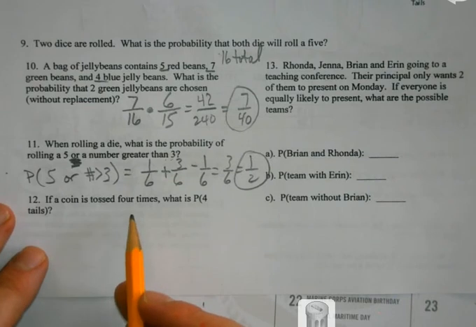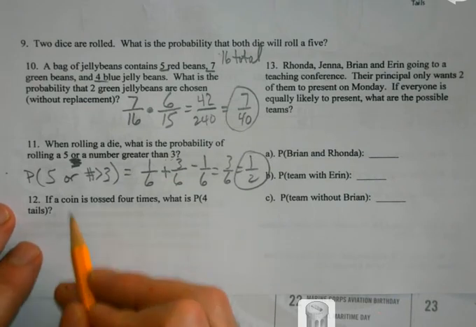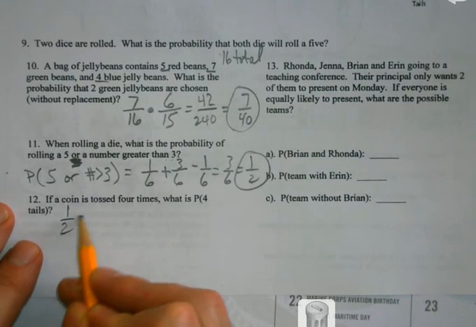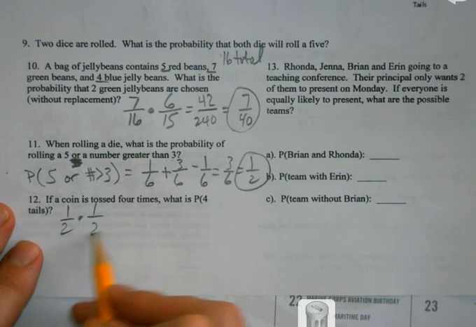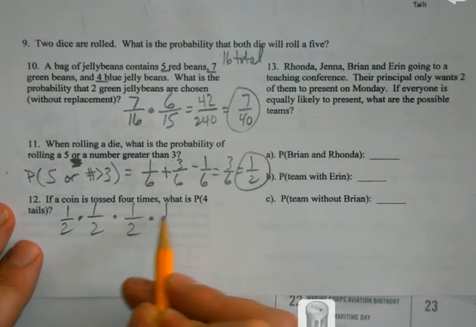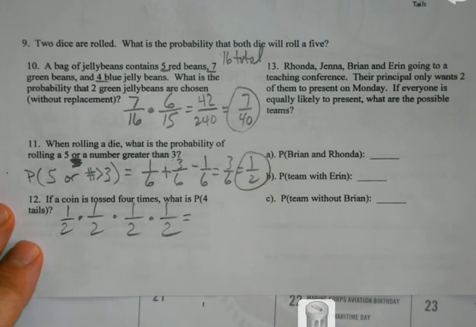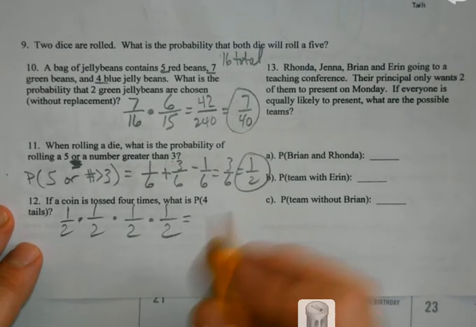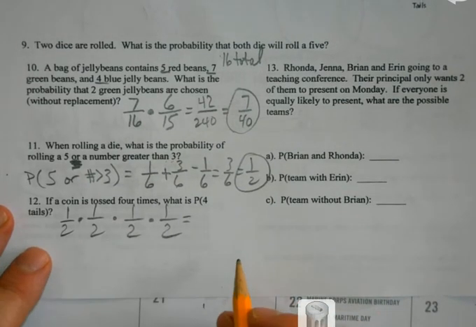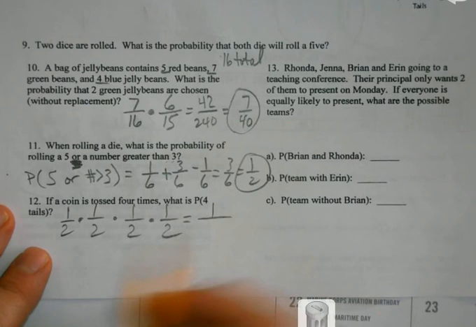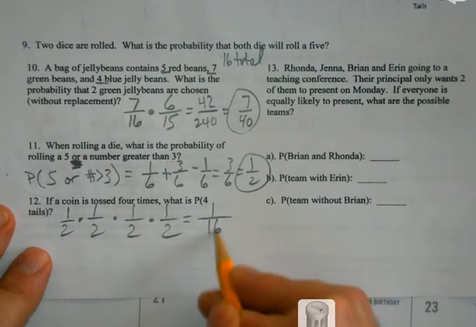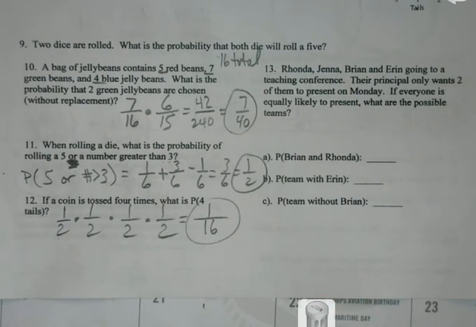Because whenever I toss a coin, what's my chance of getting heads or tails? 1/2. And if I toss 4 times, be cautious, especially if you just got done doing one like 4 where you're adding, because it's real easy to add those 4 2s together and call it 8. But 2 times 2 is 4, times 2 is 8, times 2 is 16 on that one. So be careful.